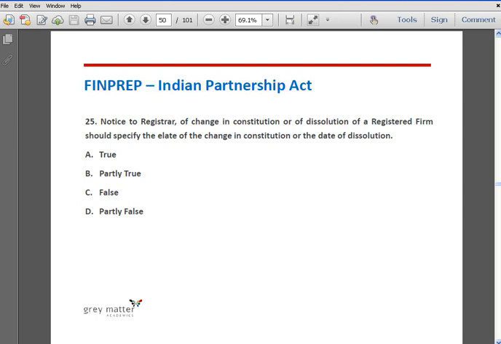Question number 25. Notice to registrar of change in constitution or dissolution of a registered firm should specify the date of change in constitution or date of dissolution. Option A true, option B partly true, option C false, and option D partly false. The correct answer is option A, true.